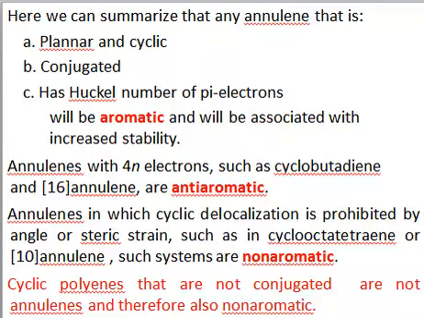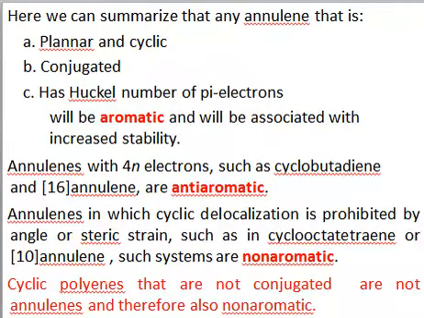Then if you have any annulene with 4n electrons, such as cyclobutadiene and 16-annulene, right? Then such systems are considered anti-aromatic. The remaining conditions are the same. For a compound to be anti-aromatic, it is compulsory that it should be planar, cyclic, and conjugated. The only difference between aromatic and anti-aromatic is the number of pi electrons. In the case of aromatic compounds, the number of pi electrons should be 4n plus 2, but in the case of anti-aromatic, the number of pi electrons should be 4n, right?